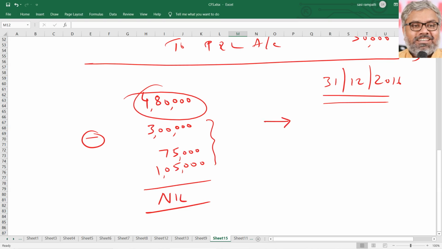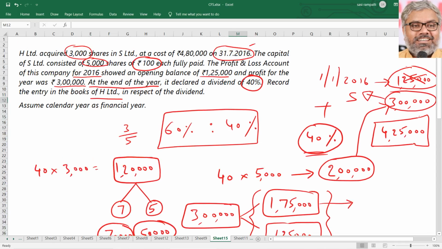First of all, the share in the equity share capital of the subsidiary. The holding company has 3 lakhs. Naturally, the remaining 2 lakhs will be for minorities, that is 40% of 5 lakhs equity share capital. Share in equity share capital of the subsidiary company, that is 40% of 5 lakhs, comes to 2 lakhs, which is their standard already.